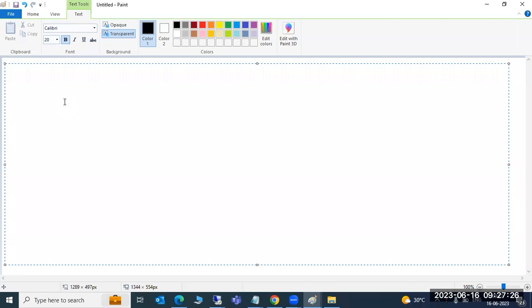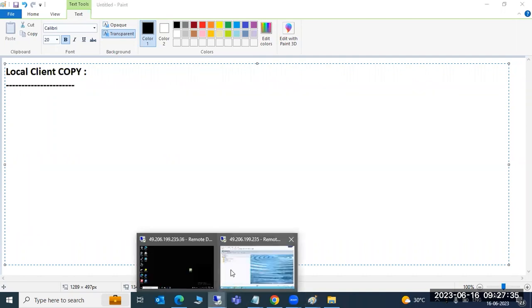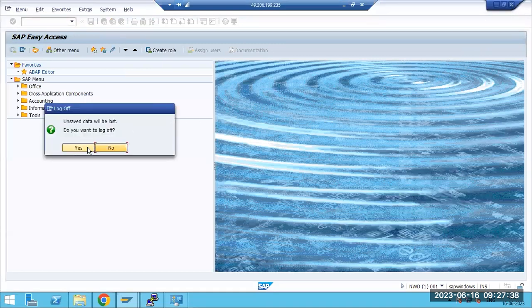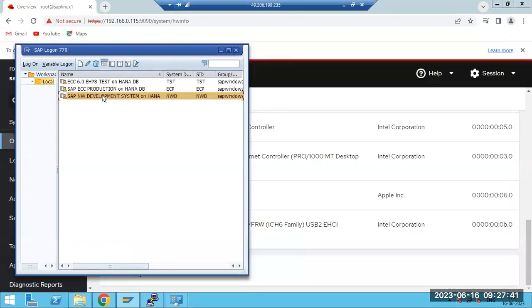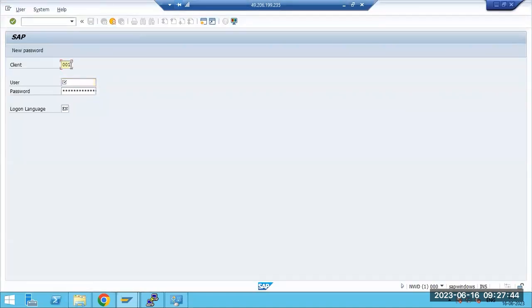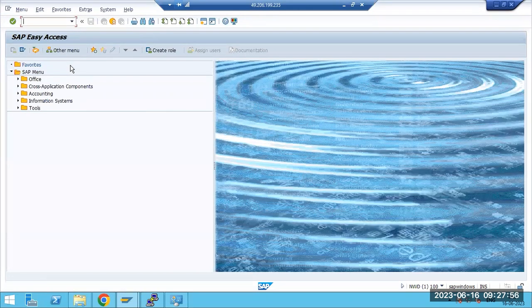So now we are discussing the local client copy. You guys changed the client, and now we are able to log into the newly created client, right? If you go to the NWD, we have created the 100 client, and we don't have any users. Now we can log in with SAP* with the default password, because we have changed one parameter, login/no_automatic_user_sapstar, so that we are able to log into the system with a new client.